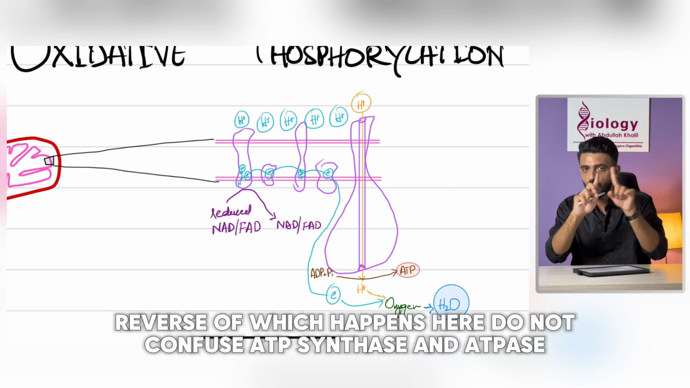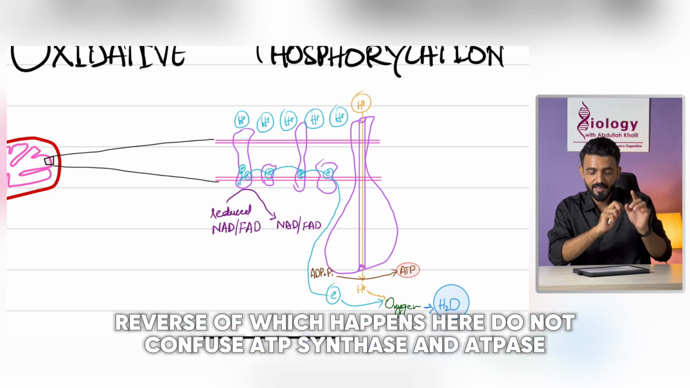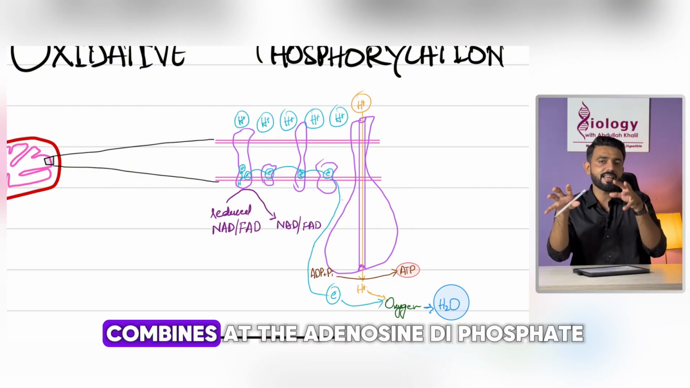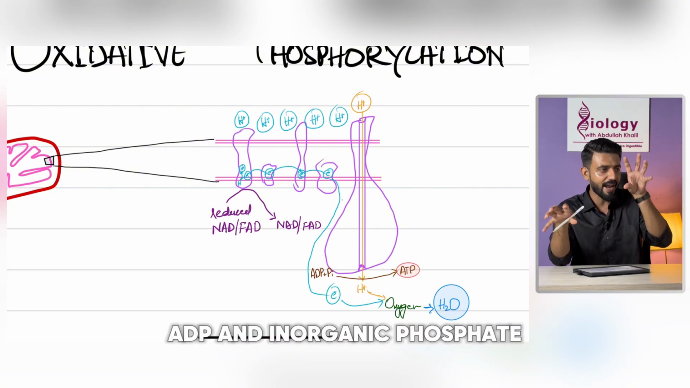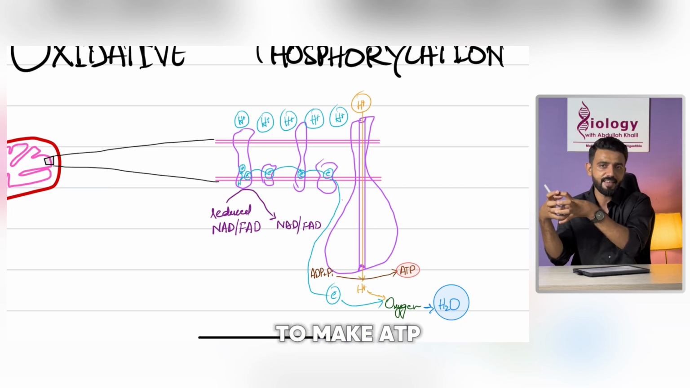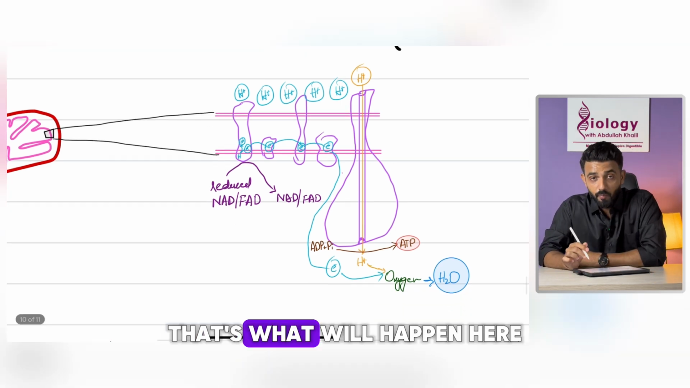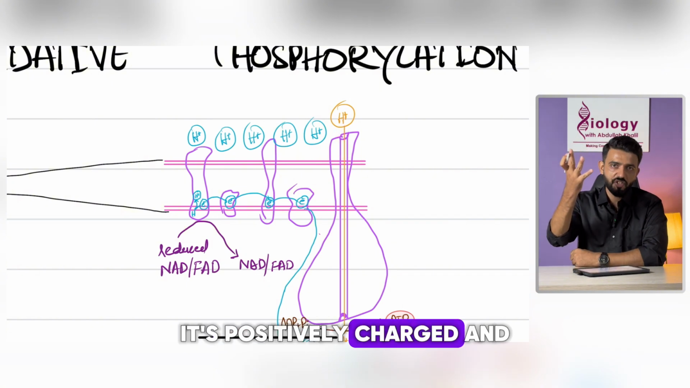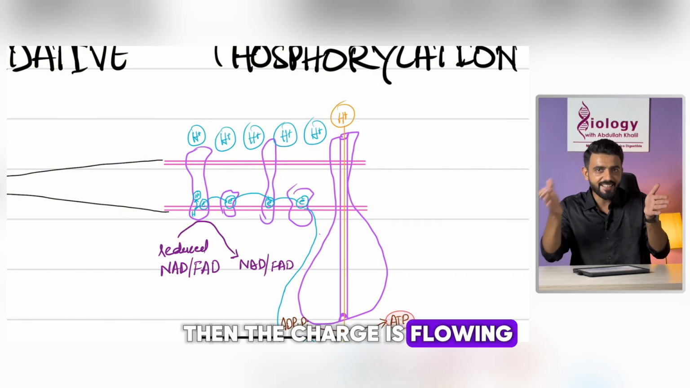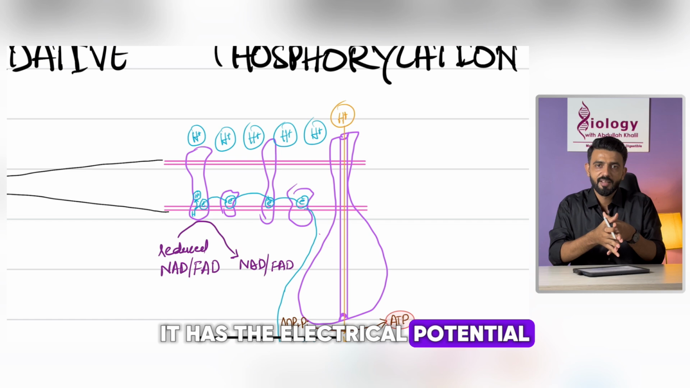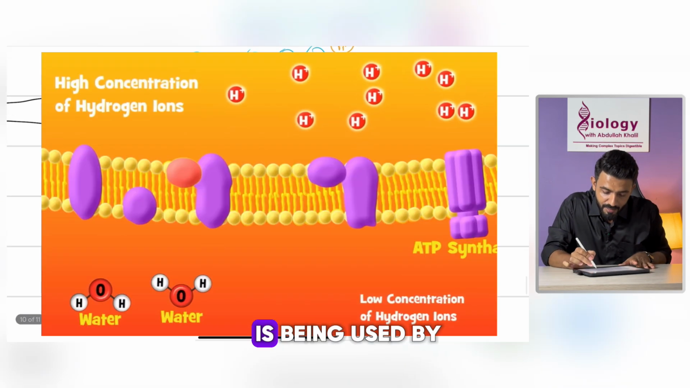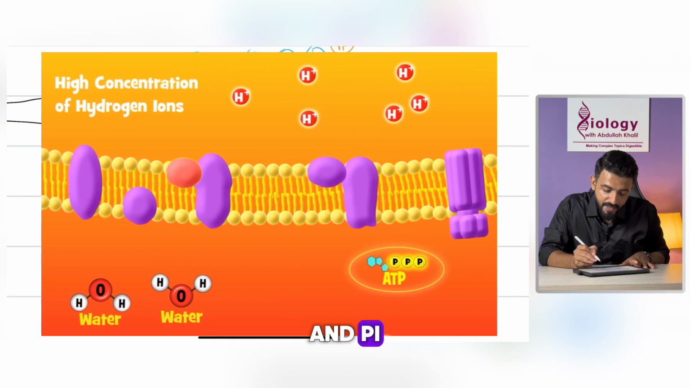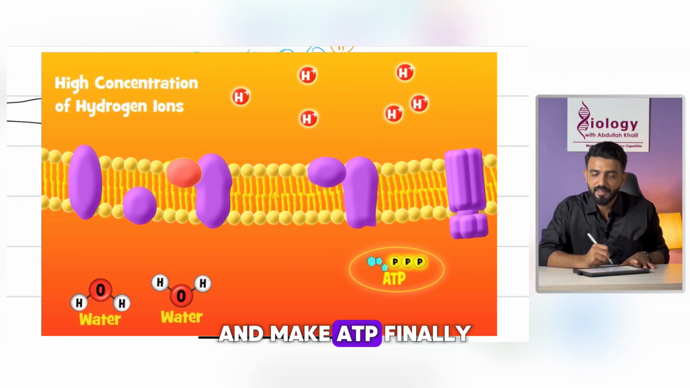ATP synthase. Do not confuse ATP synthase and ATPase. ATP synthase is the one that basically combines adenosine diphosphate, ADP, and inorganic phosphate to make ATP. That's what will happen here. The hydrogen that is moving here is positively charged. And when the charge is flowing, it has the electrical potential. And this electrical potential is being used by this ATP synthase to join ADP and Pi and make ATP.